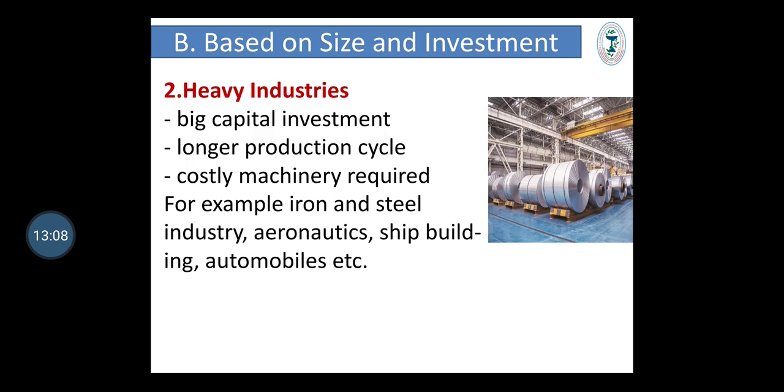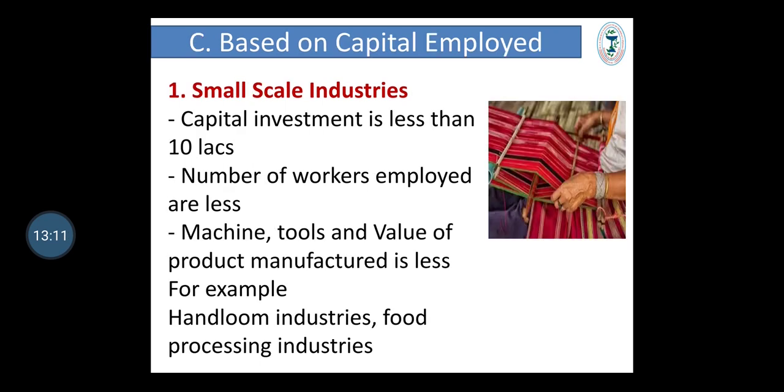Third part of classification, based on capital employed. These are divided into small scale industries and large scale industries. In small scale industries, capital investment is less than 10 lakhs. The number of workers employed is also less. Machines, tools and value of product manufactured are also less.